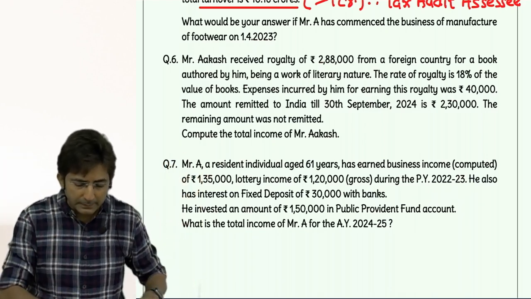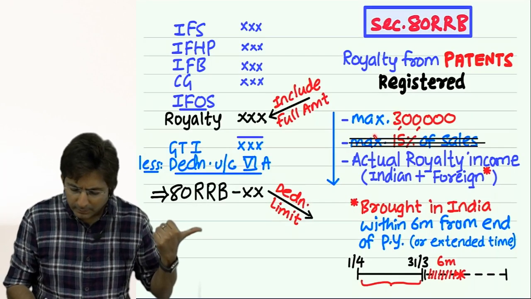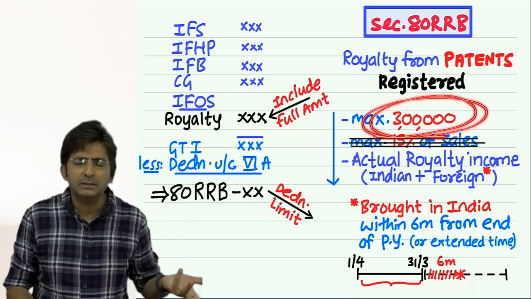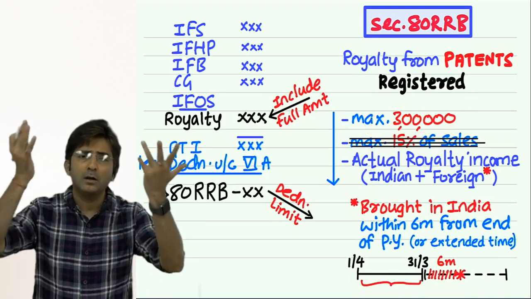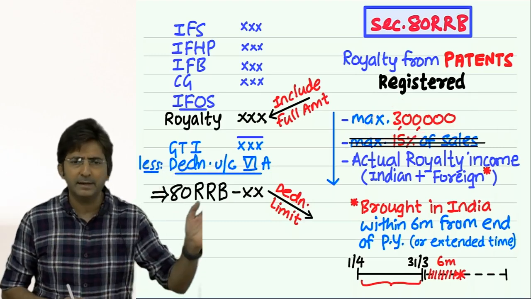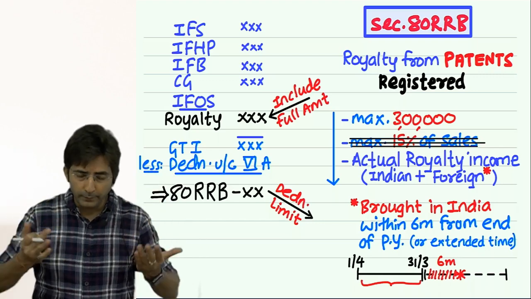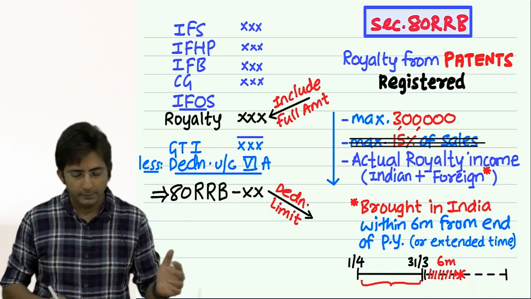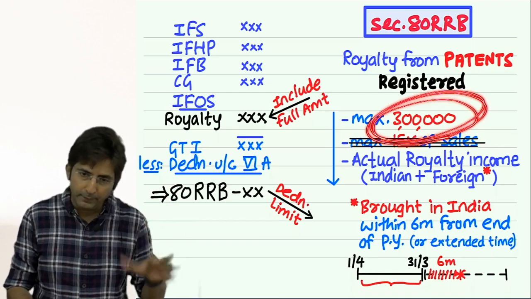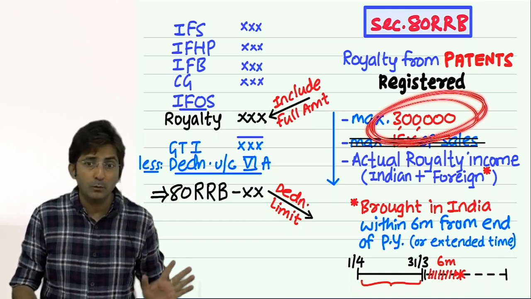But this limit which I was discussing now, every year you can get deduction of 3 lakhs. Every year you earn royalty, 3 lakhs deducted. So this is a yearly deduction. Every year you can claim. It's not once in lifetime.